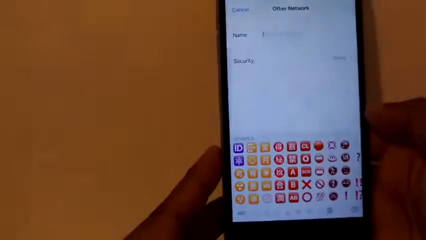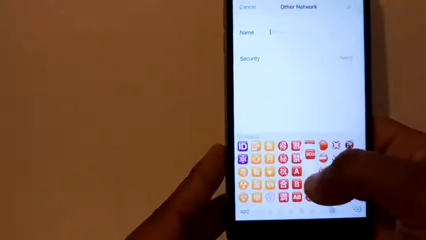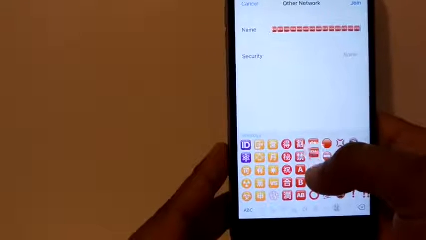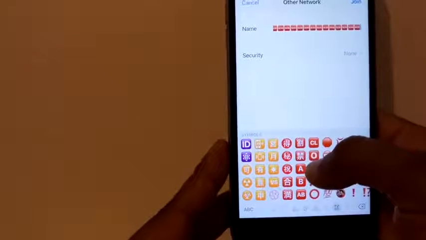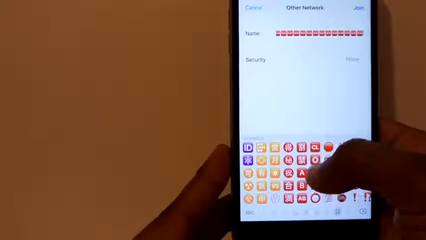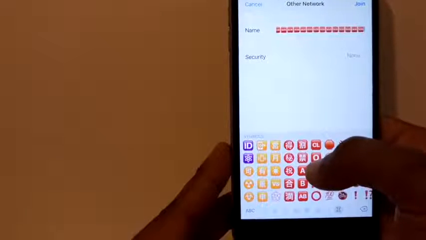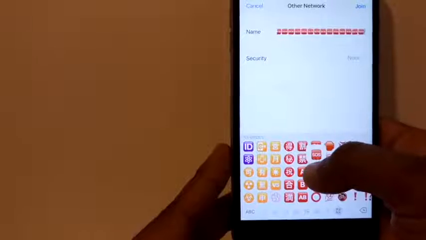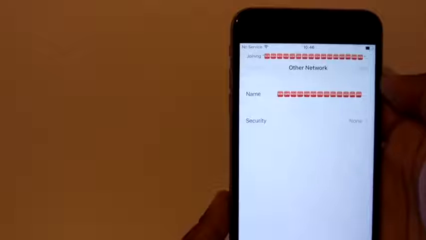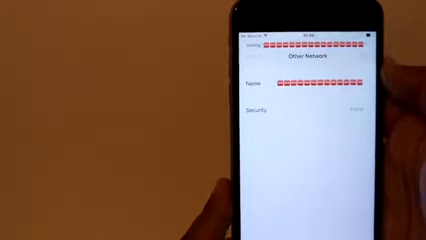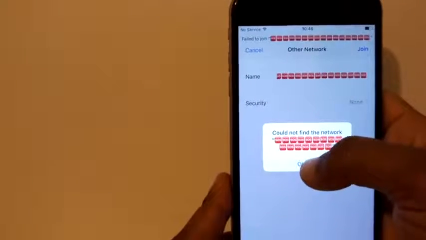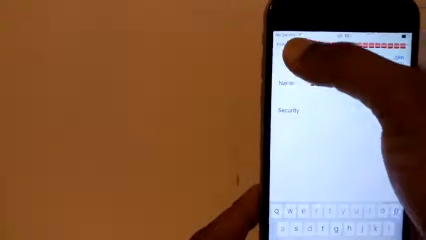Okay, so there is one button called SOS. You just have to press SOS. Okay, we are going to keep pressing SOS at least 10 minutes. Okay, keep pressing. Okay, now for example, here I have gone a little bit forward, quick. Okay, now we're going to join this. Click on join. I will show you what it's gonna say. Okay, it says could not find the network. Okay, dismiss. We're going to click on dismiss, and we're going to cancel.